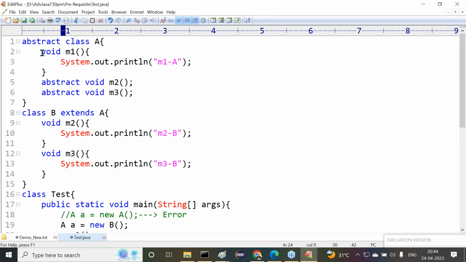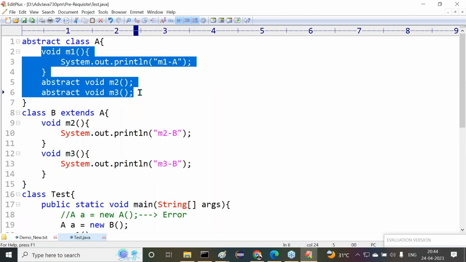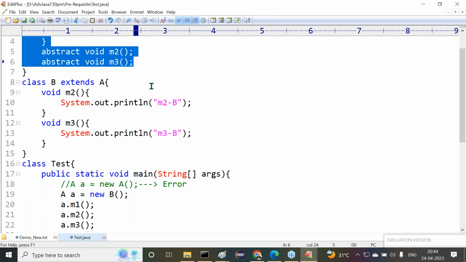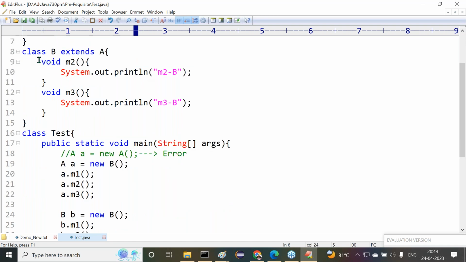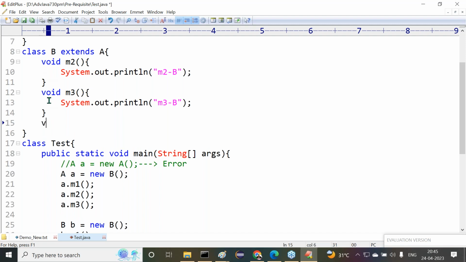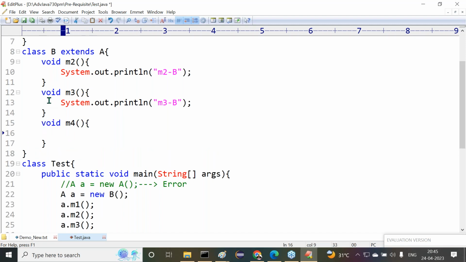In abstract class A, what are the members which are available? M1, M2, and M3. In class B, what members are available? M1, M2, M3. Observe carefully. I'm providing an M4 method inside the subclass B: System.out.println of M4B.